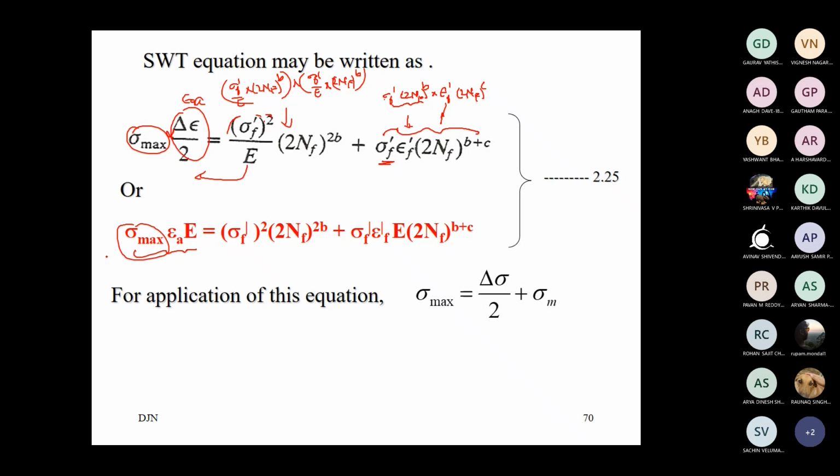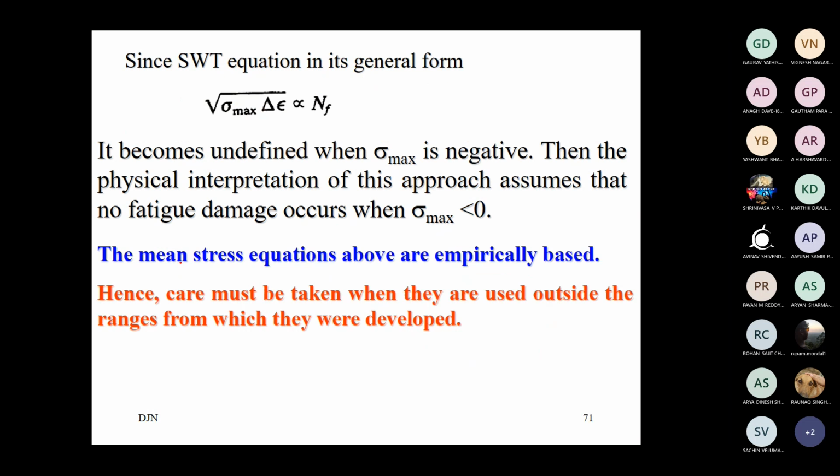Where this particular sigma max is known to be the alternating stress amplitude plus the mean load. We have to apply the alternating stress amplitude plus mean load into this equation when we solve the numerical. Okay, that is what we have to do. We'll end up here. One point: the Smith-Watson equation in its general form, if you do this, is proportional to life.